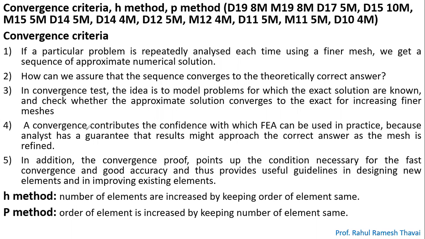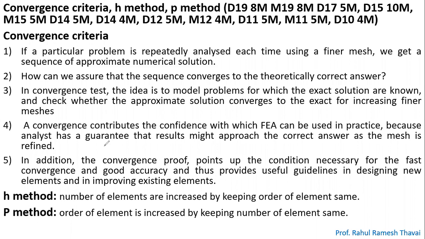So what is the advantage of this convergence? Convergence contributes to the confidence with which FEA can be used in practice, because analysts can be sure that results approach the correct answer as the mesh is refined. As you move from a coarse mesh to a fine mesh, obviously your answers keep on refining. You will tend to get closer and closer to the exact answers, right?